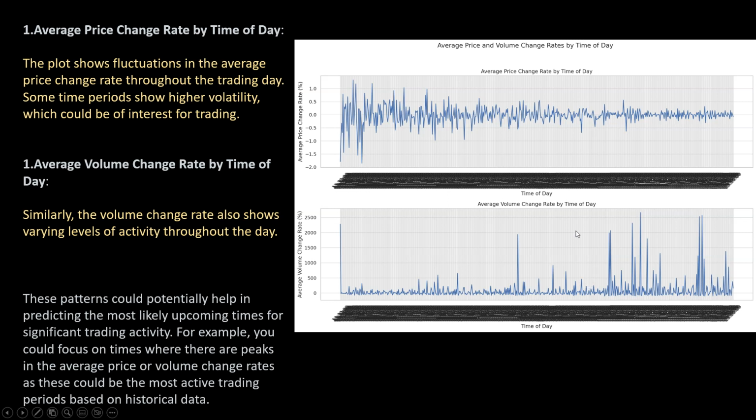Again, the average price change rate by time of day is showing fluctuations in the average price change rate throughout the trading day. Some time periods show higher volatility, which could be of interest for trading. Similarly, the average volume change rate also shows varying levels of activity throughout the day. These patterns could potentially help in predicting the most likely upcoming times for significant trading activity. For example, you could focus on times where there are peaks in the average price or volume change rates, as these could be the most active trading periods based on this historical data.